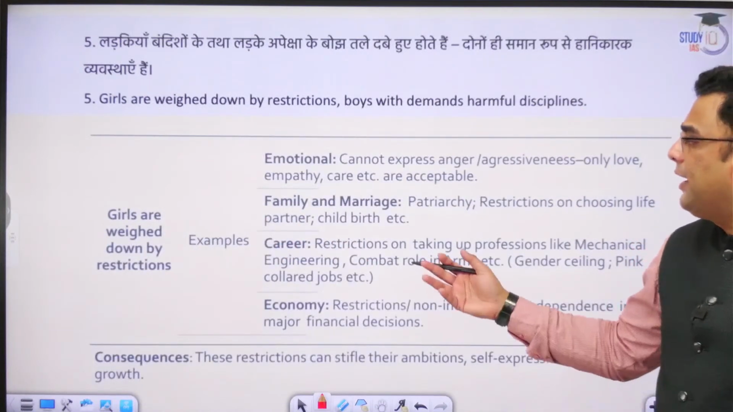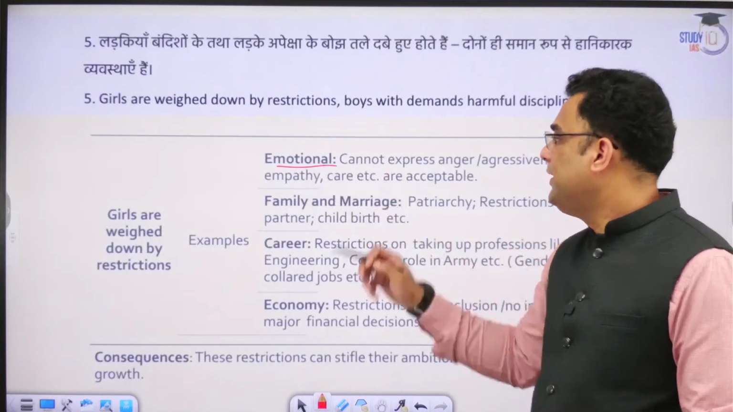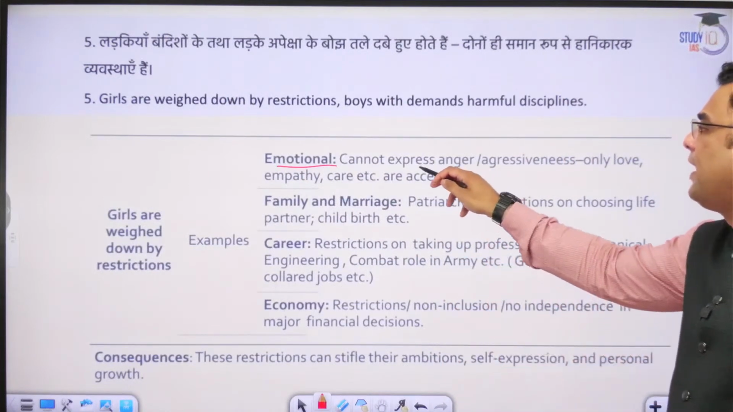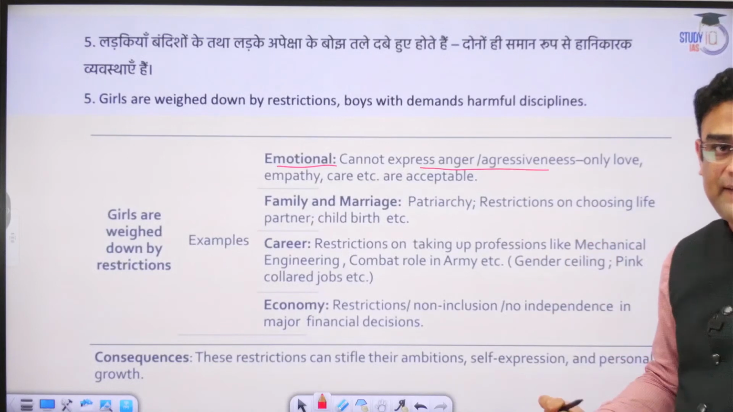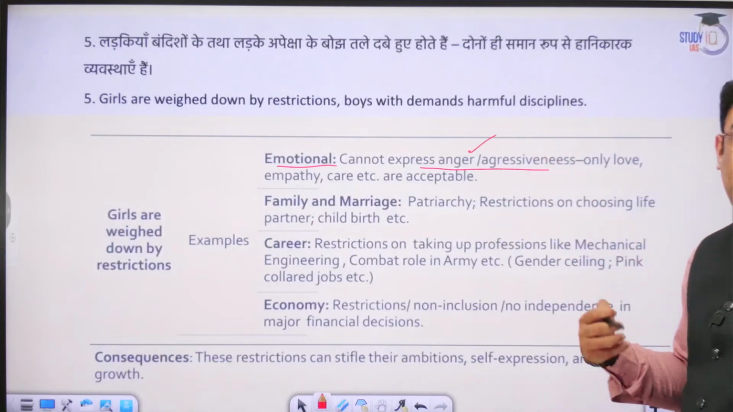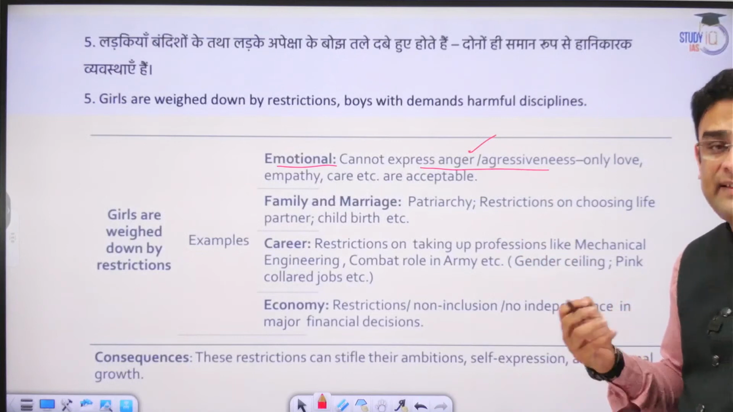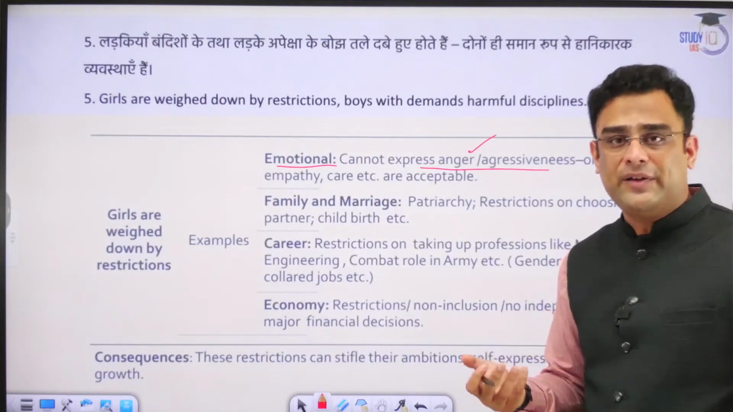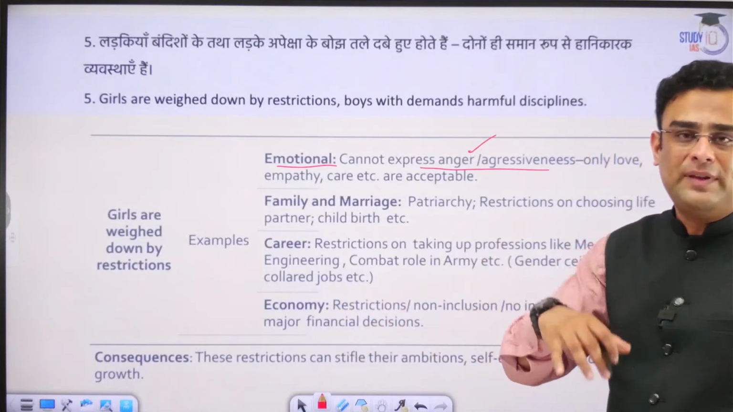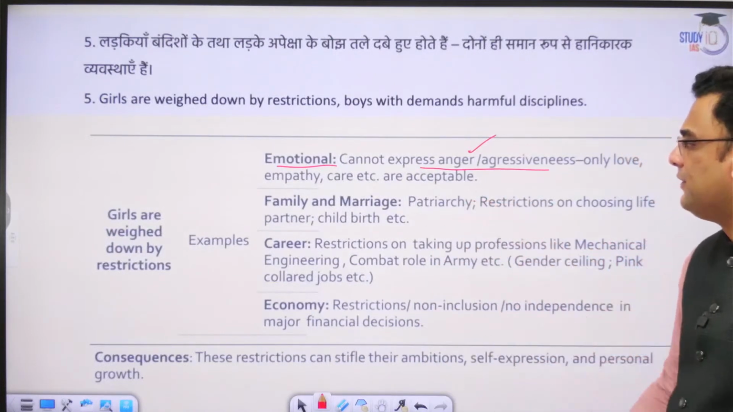These are the kind of restrictions that society imposes on girls. Here we can give different types of examples. What are the different types of restrictions? Emotionally, girls are weighed down by restrictions. They are not expected to express their feelings and emotions in a vocal manner. Feelings of anger, aggressiveness, or such other feelings are seen in a negative light. Instead, they have to have a certain type of demeanor, behavior, and virtues. A girl always has to be empathetic. She has to be soft-spoken. She has to be extra polite. What are these? These are restrictions.